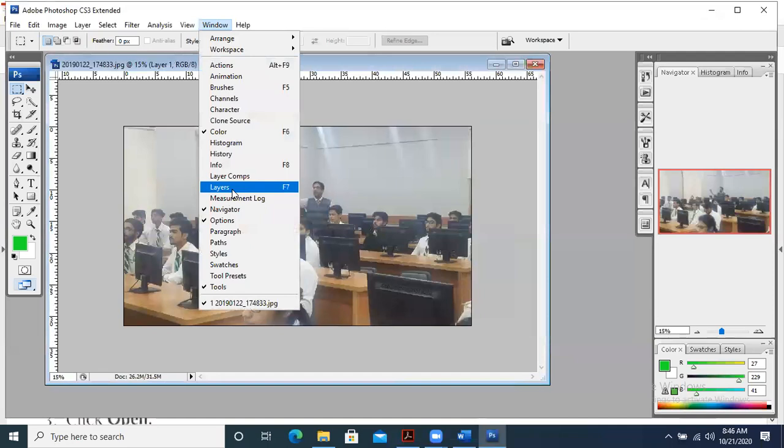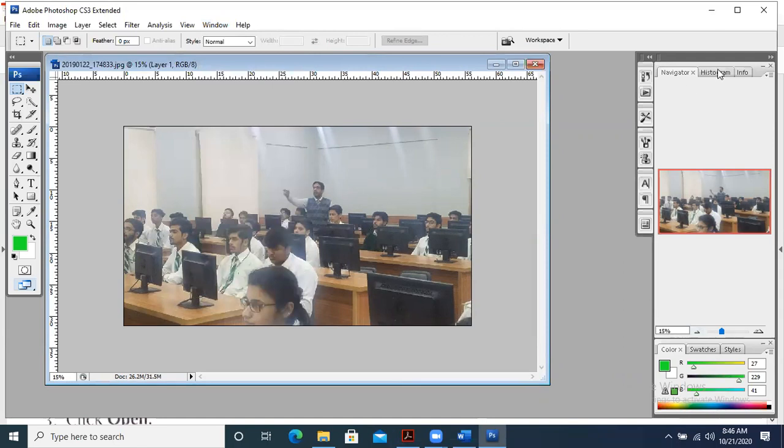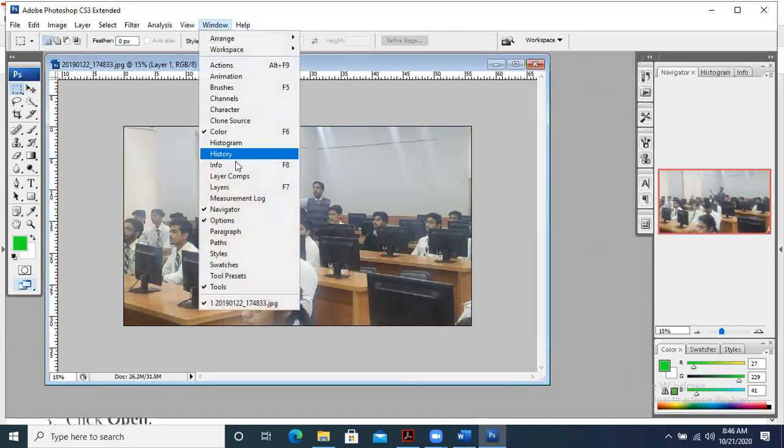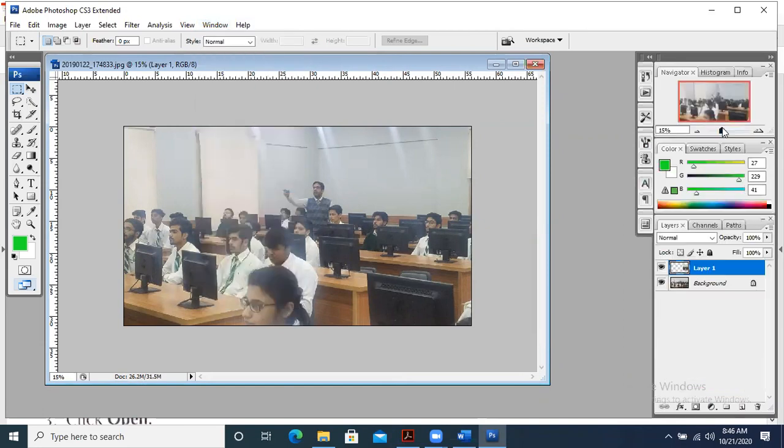If the layers options are closed, you can open the layers. Layers are very important. Keep in mind that each object is placed on a different layer, just like this image is there. Can you see the layers? Right now the layers are not visible. So you will go to the window option and open the layers. Layers can also be opened by F7. Now can you see that these are the layers? Can you see this option? Layers is written over here.